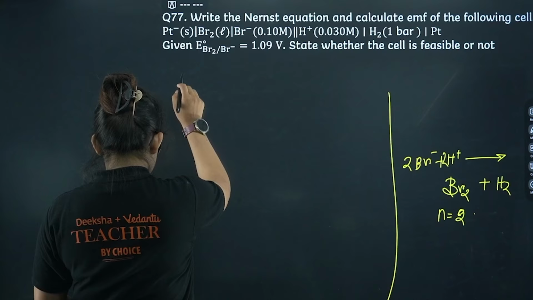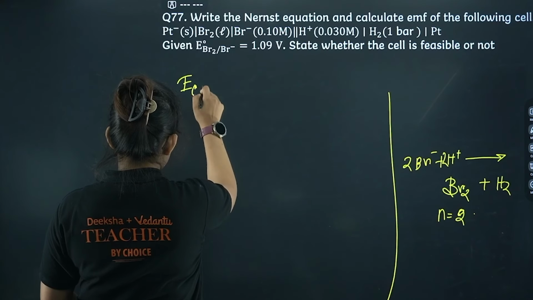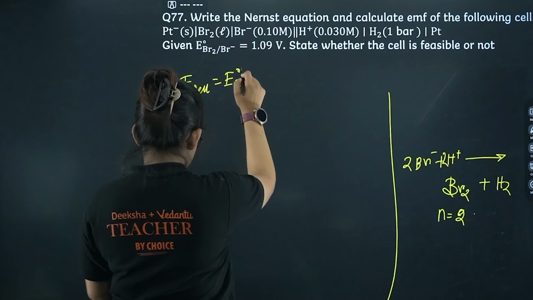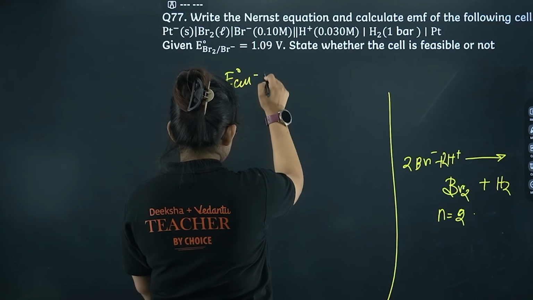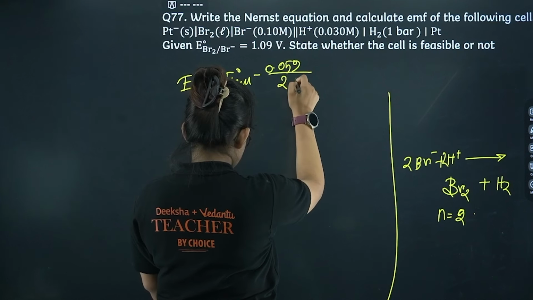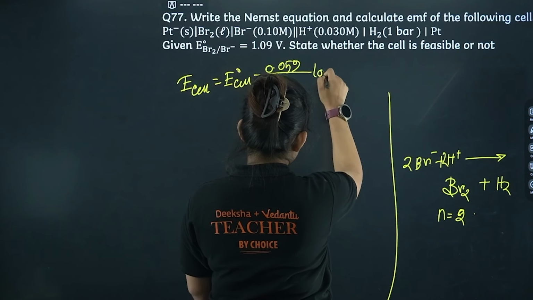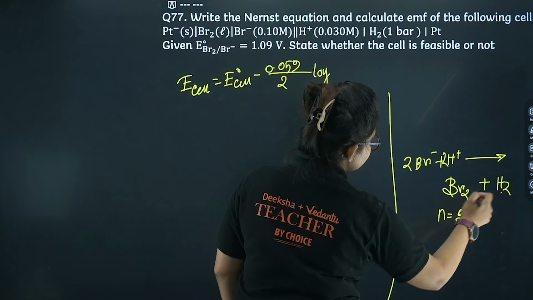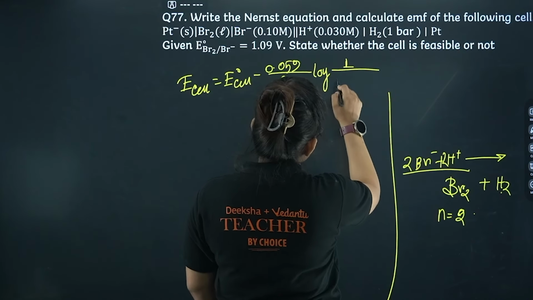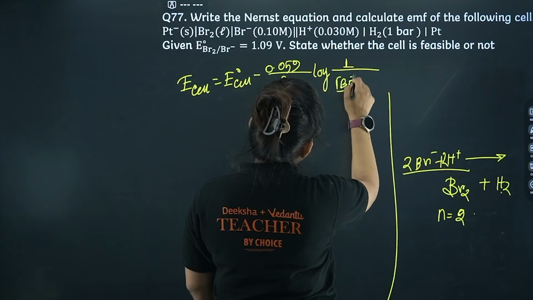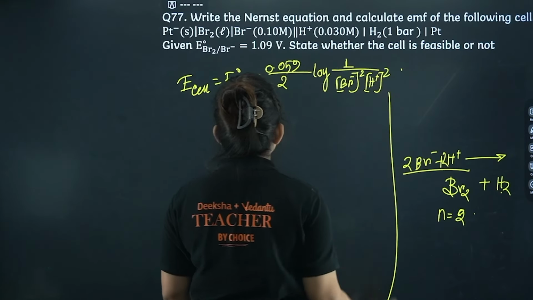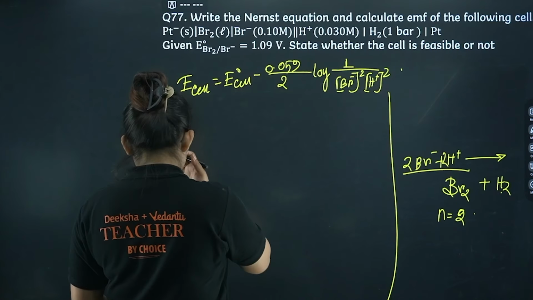Now let's put this into the Nernst equation. So what is your Nernst equation? It is basically E cell equals E0 cell minus 0.059 divided by n, the value is 2 here, log of, see these two are both in elemental state, so we will not take them, we will take this: Br minus whole square and H plus whole square. Right, I guess it's clear to you.